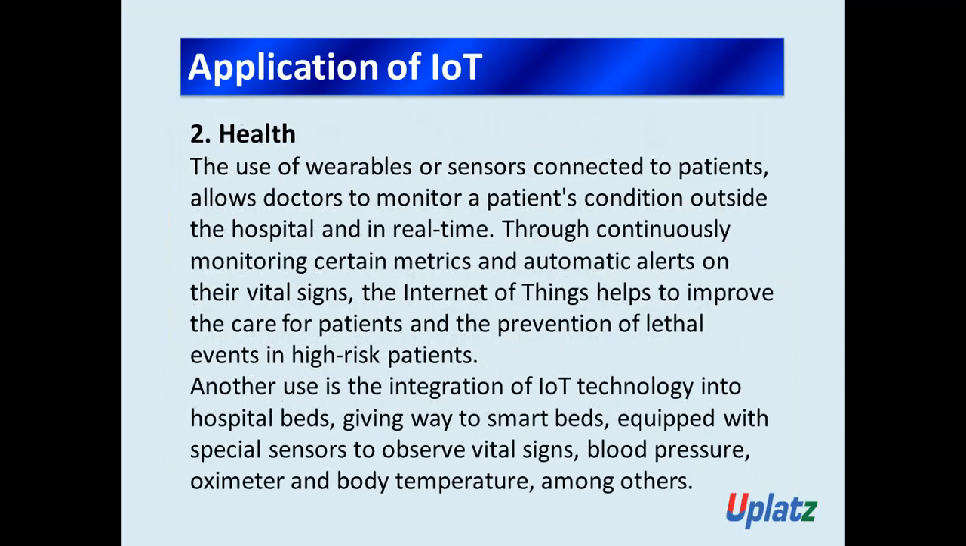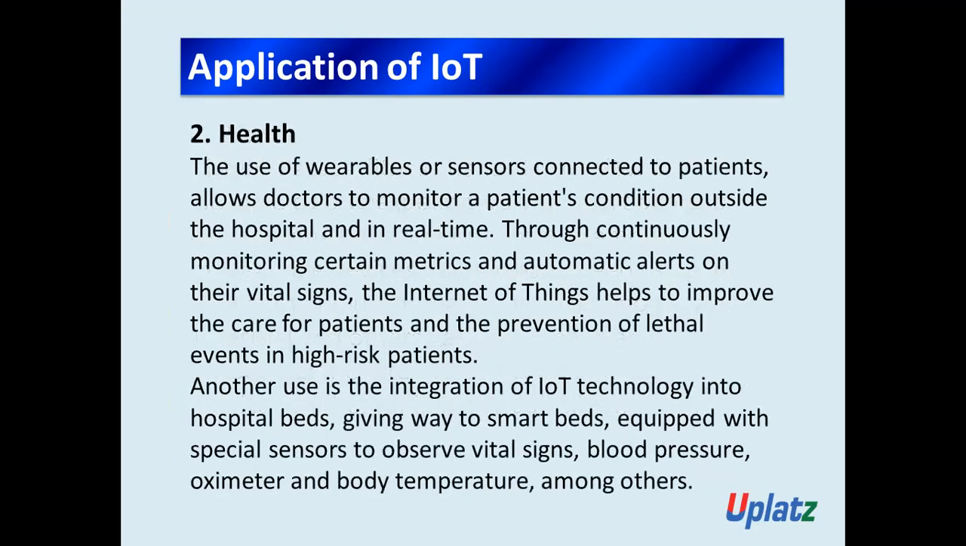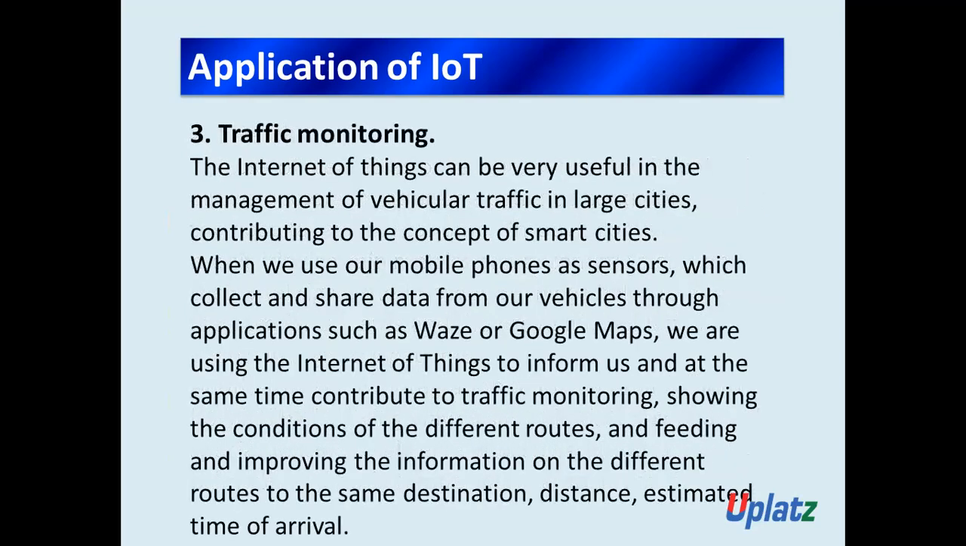The use of wearables or sensors connected to the patient allows the doctor to monitor a patient's condition outside the hospital and in real time, through continuously monitoring certain metrics and automatic alerts on their vital signs. The Internet of Things helps to improve the care for the patient and the prevention of lethal events in high-risk patients. Next one is healthcare. Third one, we have seen traffic monitoring.